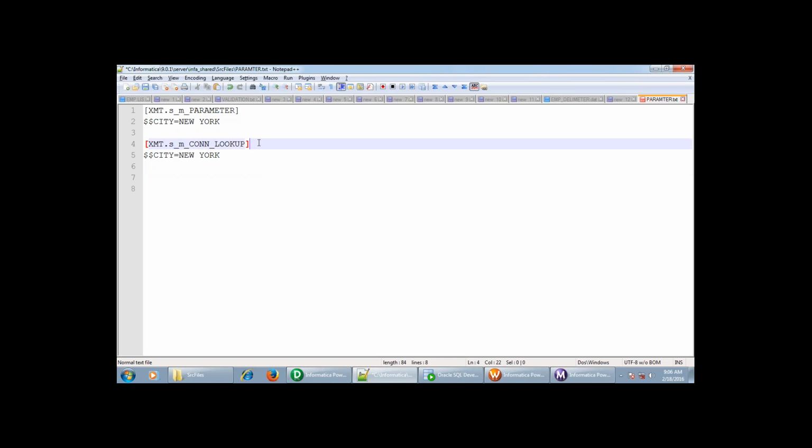So we need to define this. This is the session name, and these are the parameter values which we are using.